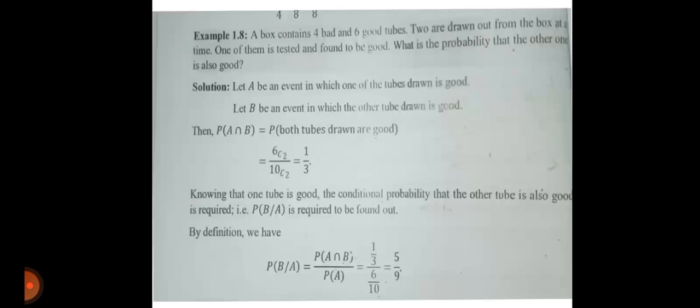Last example. A box contains 4 bad and 6 good tubes. 2 are drawn out from the box at a time. One of them is tested and found to be good. What is probability that the other one is also good? Let A be an event in which one of the tubes drawn is good. Let B be an event in which the other tube drawn is good.